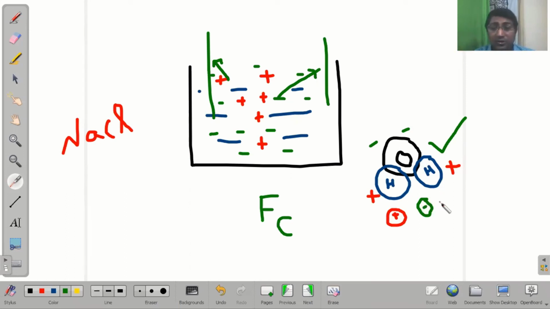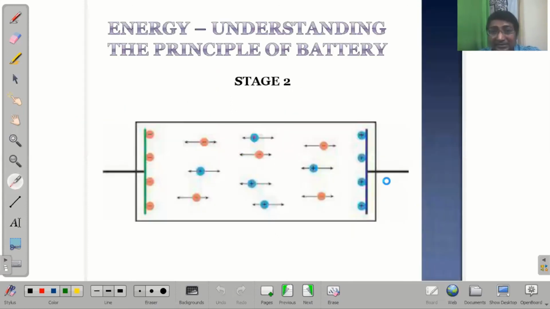So ultimately, what you need to remember is sodium and chlorine can't come together because a chemical force is given out by the water molecules in the electrolyte, and those are actually separating them. The separation of ions happens because of a chemical force of the electrolyte. This is the most important conclusion we can draw, and that is crucial for understanding what happens inside a battery.